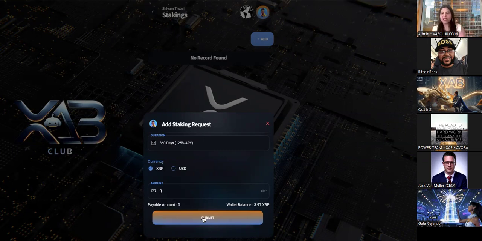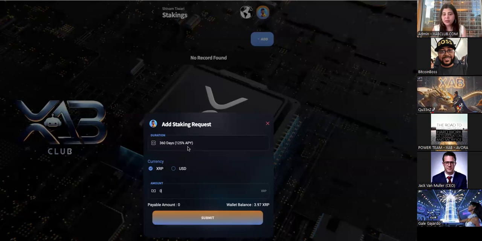And especially right now, when we all see that the world is so unstable, that all assets, including hard assets like gold and silver, are so unstable, let alone crypto. Crypto has crashed by almost over 40%. In this scenario as well, this is a system that sort of guarantees you profit, and that's a huge deal. Anybody keeping their money just sitting in their wallet would actually lose its value when the market goes down. But if you put the same money in the XAB system and you put it in staking, then despite the market scenario, the value goes up, or you're making profit on top of that.